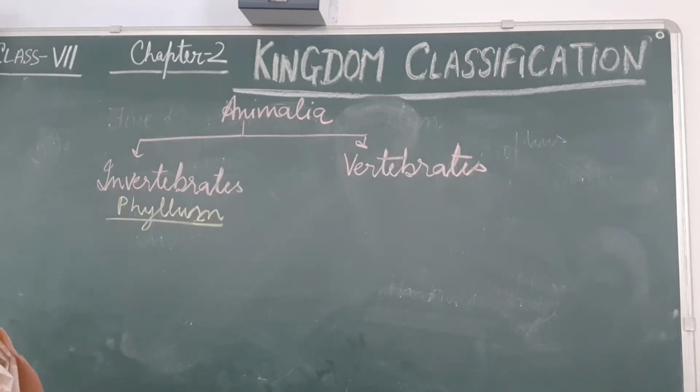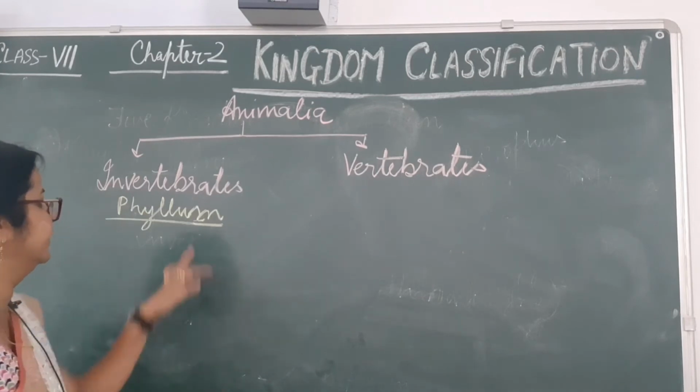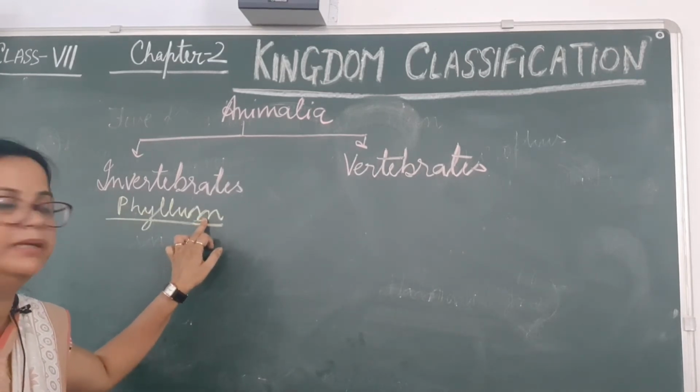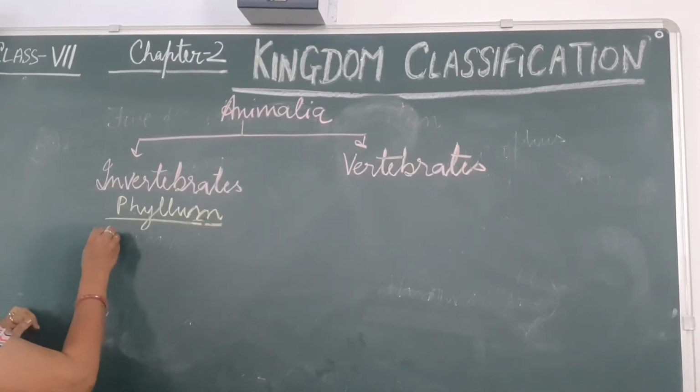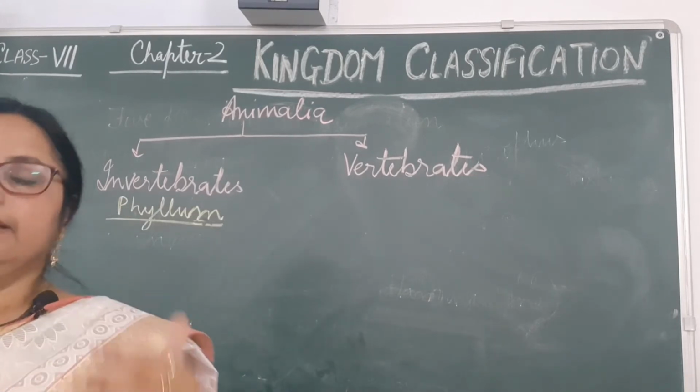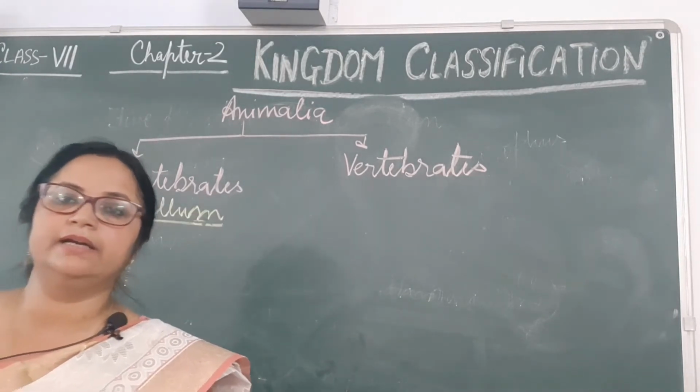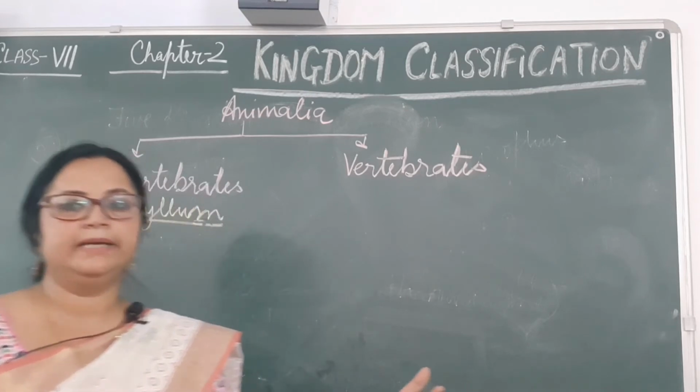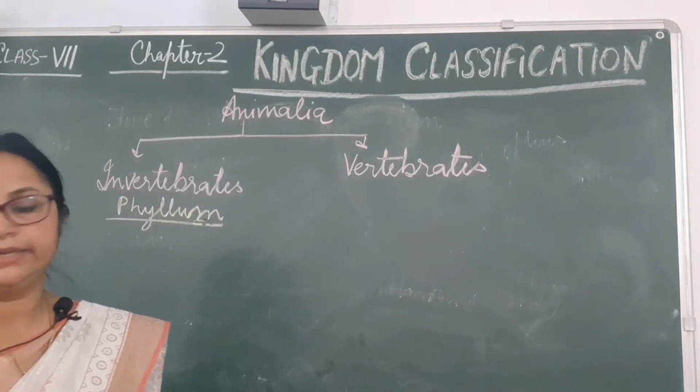Now, for how many parts is it divided? The total number of invertebrate phylums is 9. In your book it is given 10 phylum, but it should be clear, it is 9 phylum. They are considering the 10th phylum, Chordata, as the invertebrate category, but it comes under the vertebrates category.